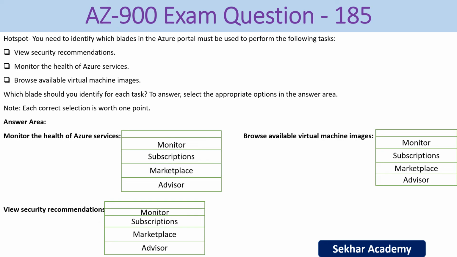The right answers: monitor the health of Azure services is under monitor, browse available virtual machine images are in marketplace, and view security recommendations are available to see in Azure Advisor.